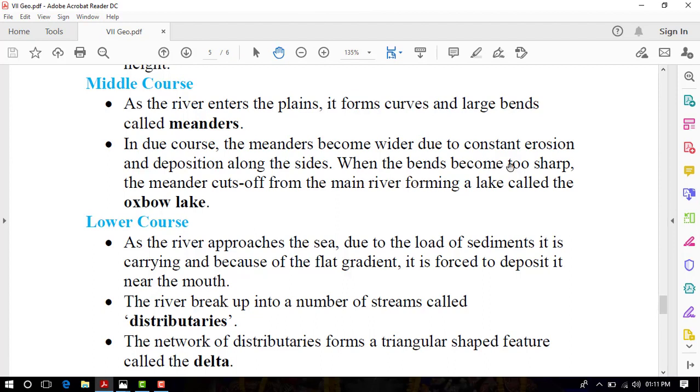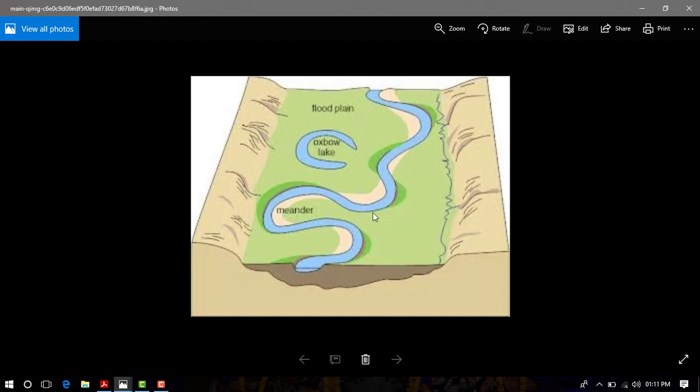When the bends become too sharp, the meander cuts off from the main river, forming a lake called the oxbow lake. On your screen you can see the diagram of an oxbow lake. This is the main river and this is the oxbow lake.